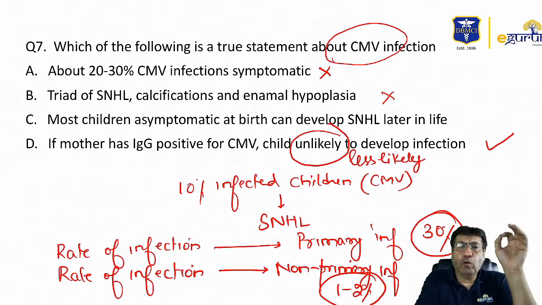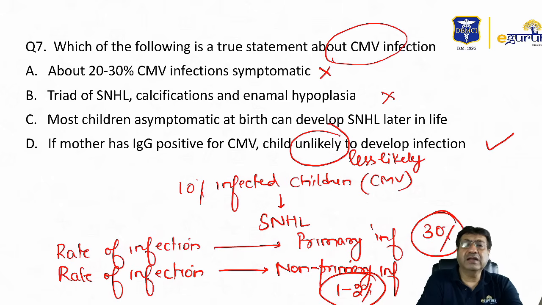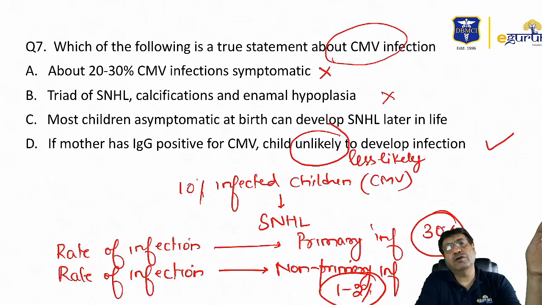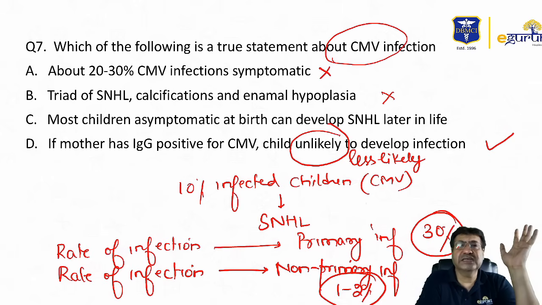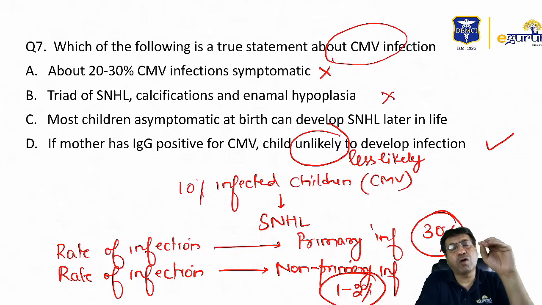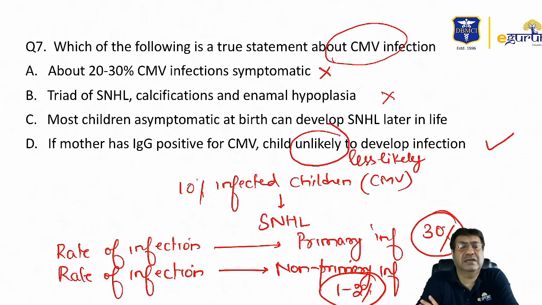Significantly high. But overall, if you compare case to case, what is the risk of infection in the fetus from a maternal primary infection and what is the risk of infection in a fetus from a maternal non-primary infection, that means when there is a mother who is immune to this previous infection, then I think overall the risk will be much less from non-primary infection in comparison to a primary infection. Primary infection, the risk is much higher.